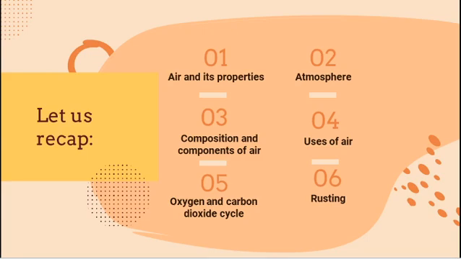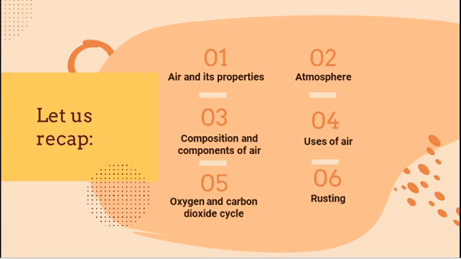In this video we are going to discuss chapter 5, Air. We already discussed these topics: air and its properties, atmosphere, composition and components of air, uses of air, oxygen and carbon dioxide cycle, rusting. In the previous class we discussed the oxygen and carbon dioxide cycle. You already know how oxygen and carbon dioxide get balanced in nature by the process of photosynthesis and respiration. These are the processes that help to balance oxygen and carbon dioxide in nature.